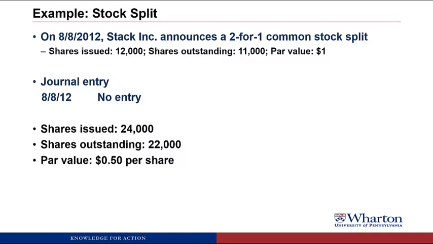And as you can see, by dividing the par value in half as we double the number of shares, it won't change our balance in common stock or additional paid in capital. Because if we take the shares issued times the par value, it's $12,000, which is what the balance in common stock would have been before we did the split.